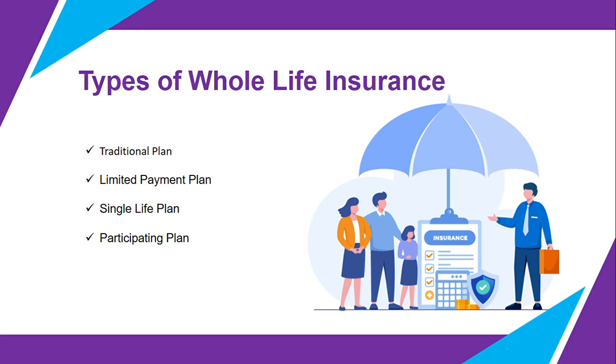Then we have the single life plan. This plan covers only one individual and provides a death benefit to the nominee after the policyholder's death. Finally, the participating plan. In this type of policy, the policyholder can receive bonuses or a share of the insurer's profits, which are added to the policy benefits over time. Each of these plans offers different benefits based on your financial goals and preferences.